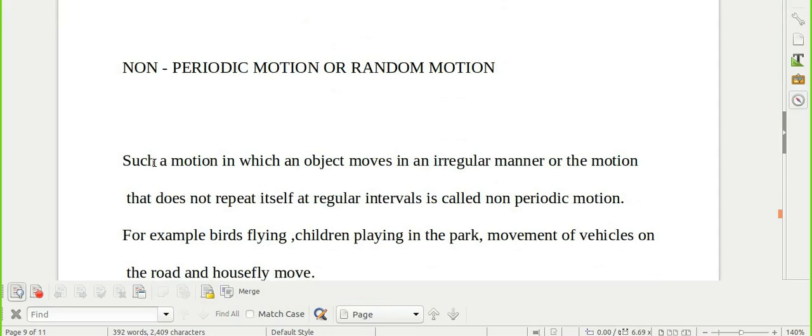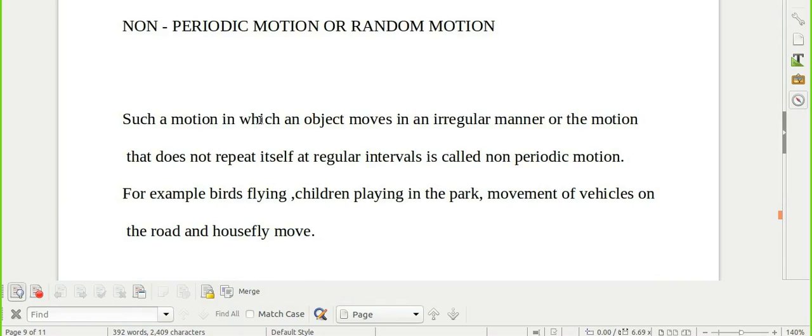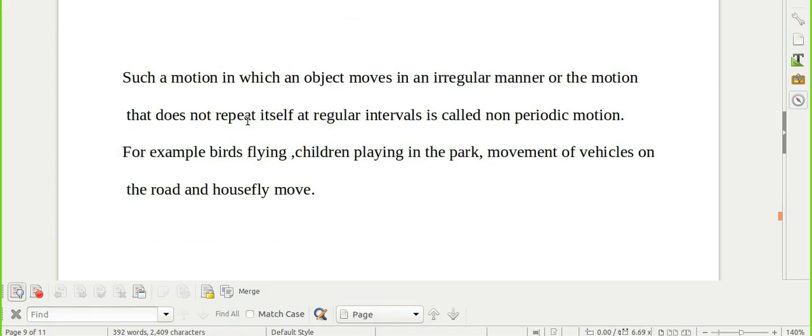Now the next type of motion is non-periodic or random motion. Random means not fixed. When the object moves anywhere and the movement of the object is not fixed, the type of motion is called non-periodic motion. Like when you all play in the park, you are not fixed to go in only one direction.